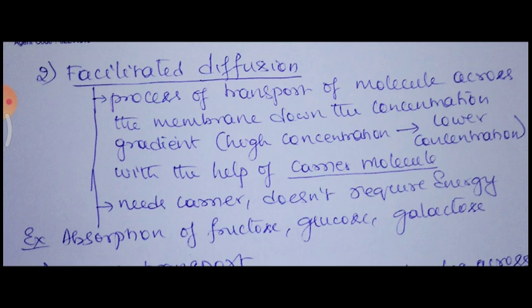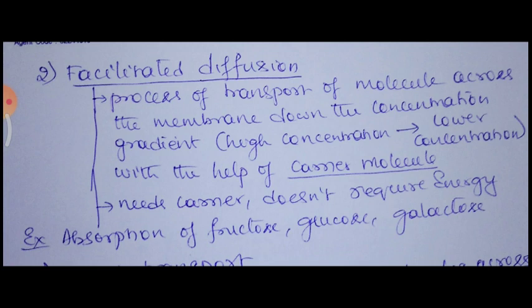It is similar to simple diffusion, where molecules move from higher concentration to lower concentration. But here it is with the help of a carrier molecule, whereas in simple diffusion there was no carrier molecule, only transport of molecules across the gradient.